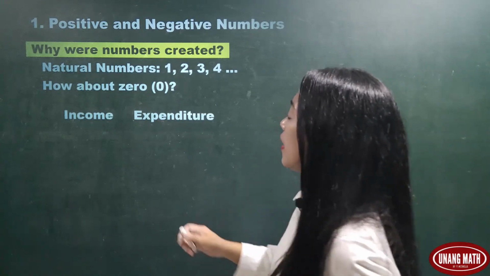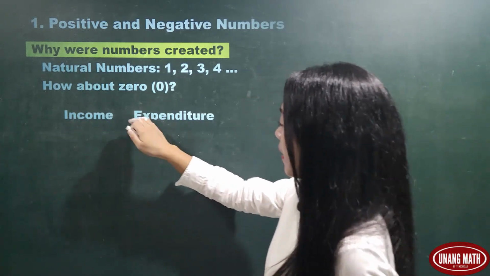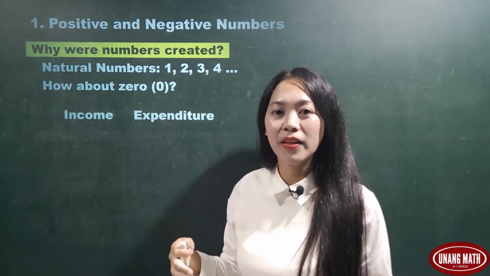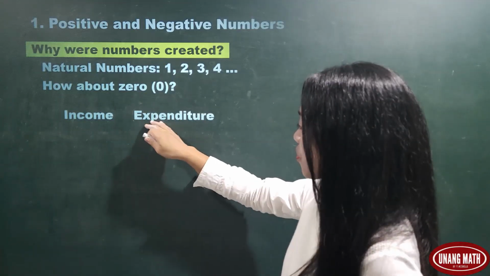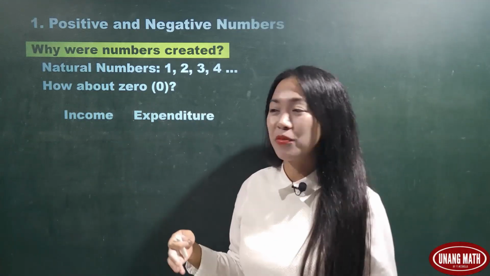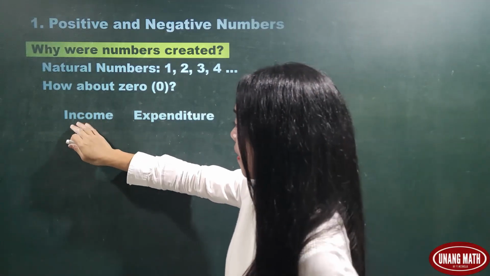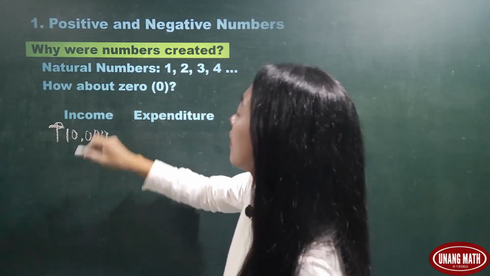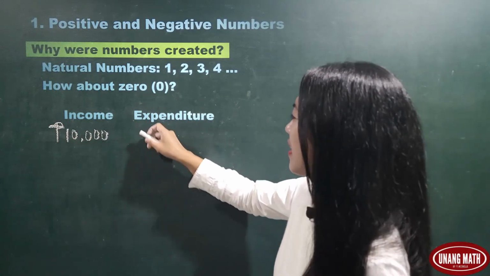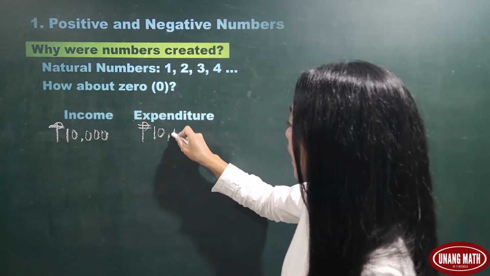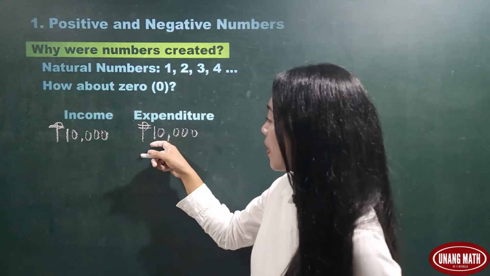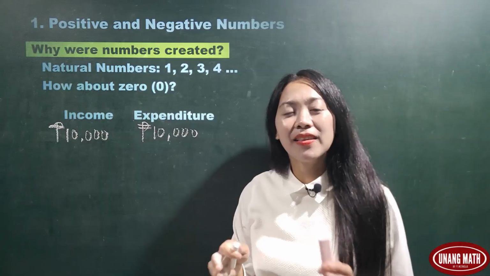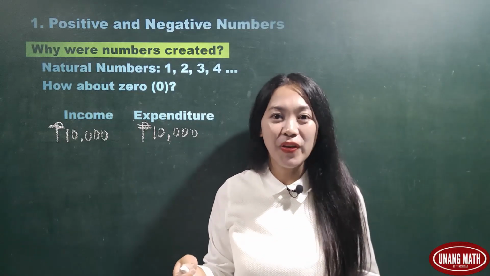Let's give an example. These two words, income and expenditure, are opposite words. Income means profit or gain. Expenditure means loss or expenses. Okay, let's give an example. Let's say my profit is 10,000 pesos. And my expenses is 10,000 pesos. Expressing these two numbers with the same natural numbers doesn't convey the real meaning or feeling.